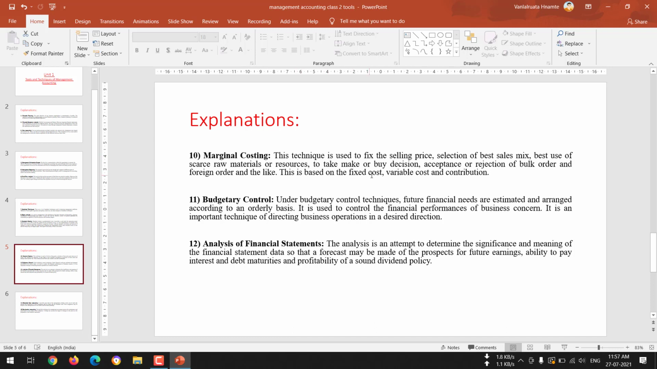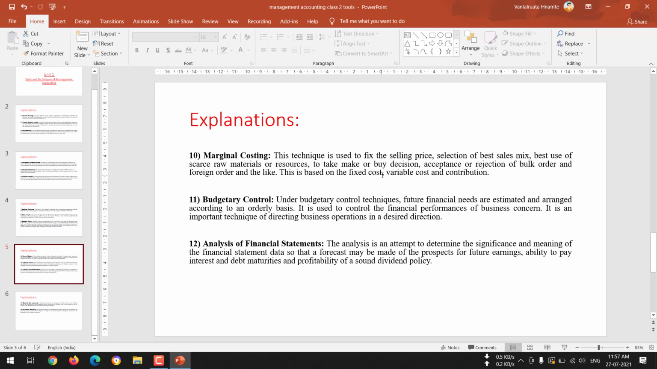This is based on the fixed cost, variable cost, and contribution. Now, what is fixed cost, variable cost, and contribution? These are very, very important terms which you should understand. Fixed cost means those costs which do not vary with the production of output. And variable costs are those costs which keep on changing with the volume or level of production. And contribution means how much sales you are having. Whenever there is a sale, sales minus all the variable cost gives you the contribution.